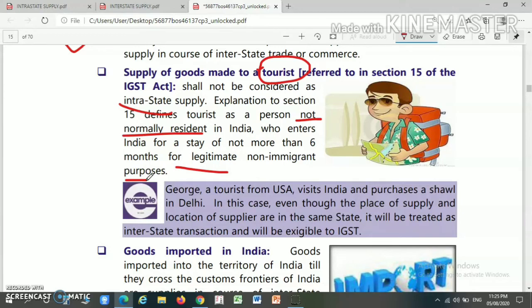So if supply of goods is made to the tourist, then it will not be considered as an intrastate supply and it will be considered as an interstate supply.